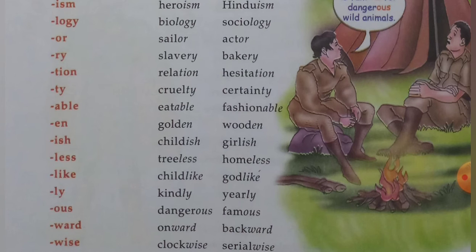We use the suffix ward, that makes the new words onwards and backwards. And we use wise at the end of the word, that makes the new words clockwise and serial wise.